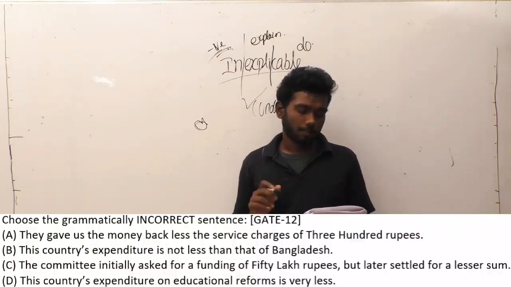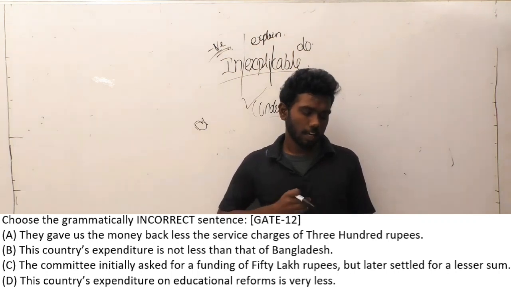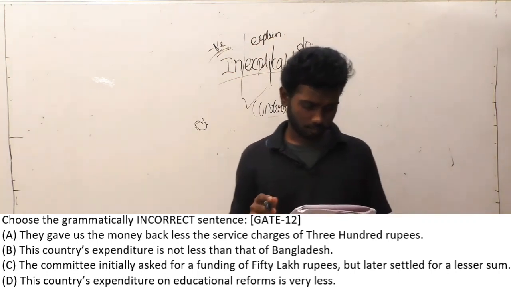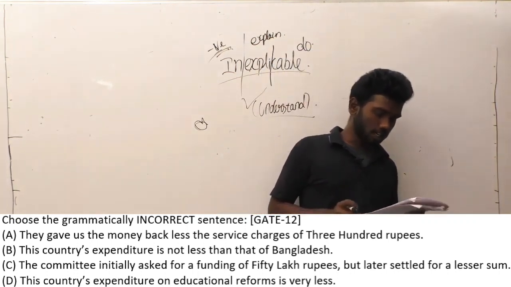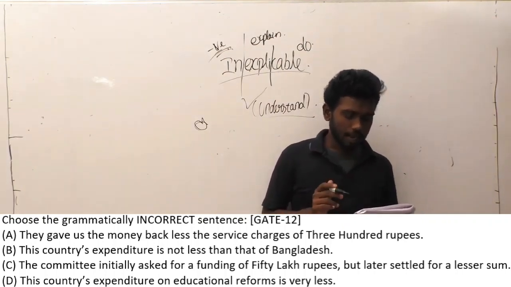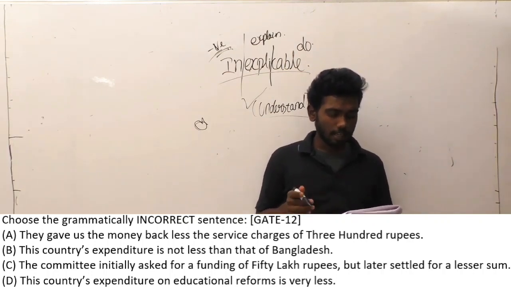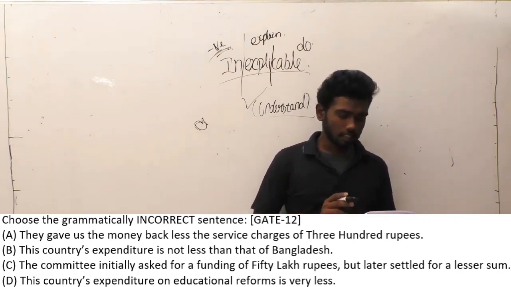Question number 19. Choose the grammatically incorrect sentence is the question here. So you have to find the grammatically incorrect sentence. Let us read the sentences. They gave us the money back less the service charges of 300 rupees. The second sentence is, this country's expenditure is not less than that of Bangladesh.